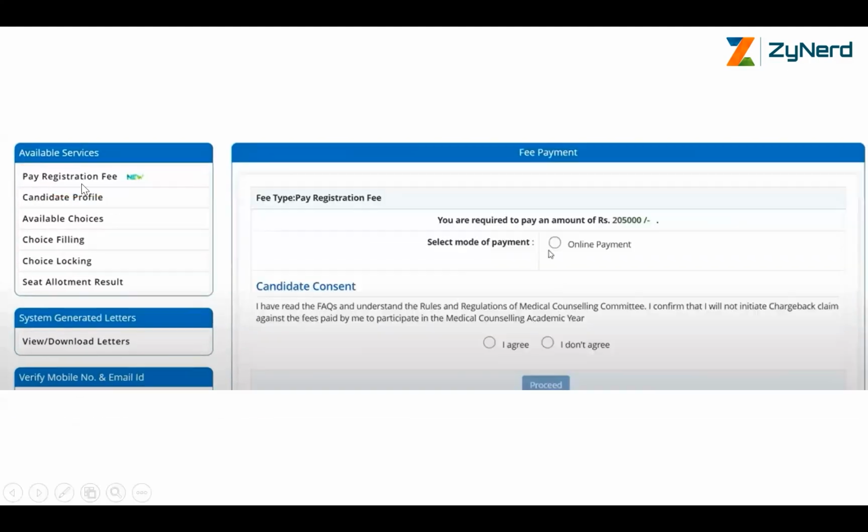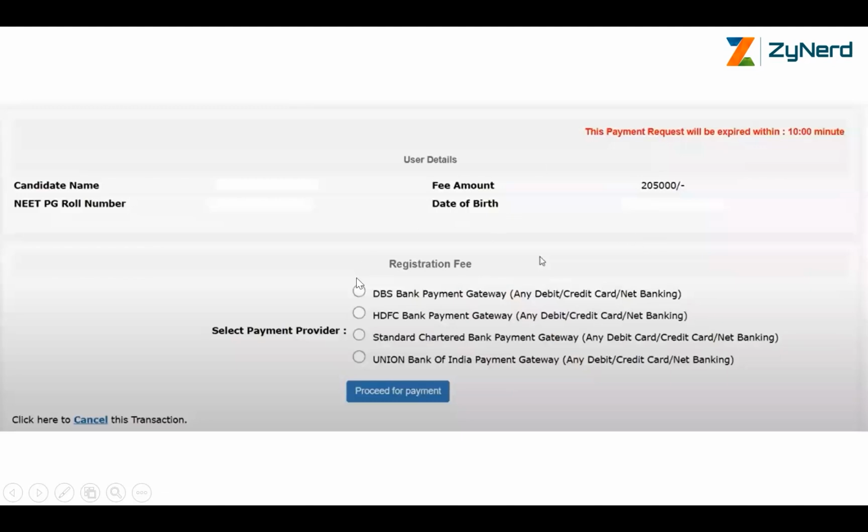On clicking pay registration fee, you will get this link. Only online payment is available. Give the candidate consent, and go on to make the payment. Note that you might see SBI net banking or an SBI credit card or another credit card, ICICI credit card. These are just payment gateways. Don't get confused thinking that you can't pay by an SBI credit card. Just click on that and move ahead. You will see SBI options, credit card, debit card options, and net banking of all the different banks in all of these payment gateways.